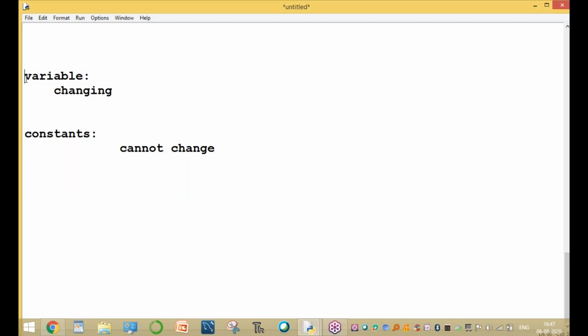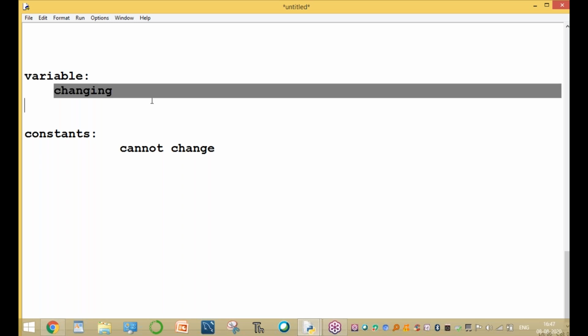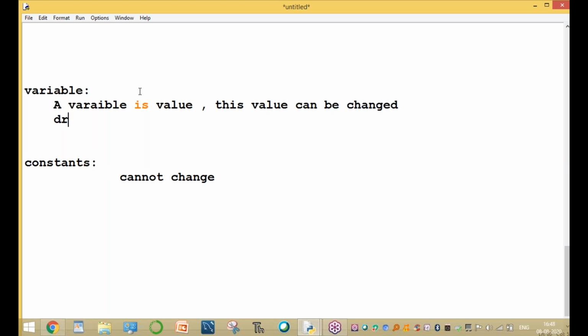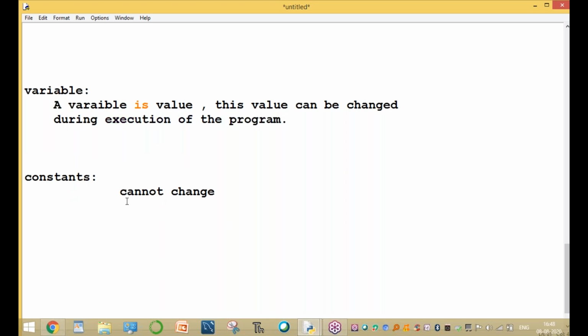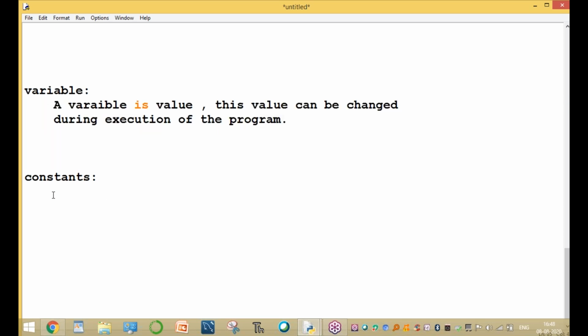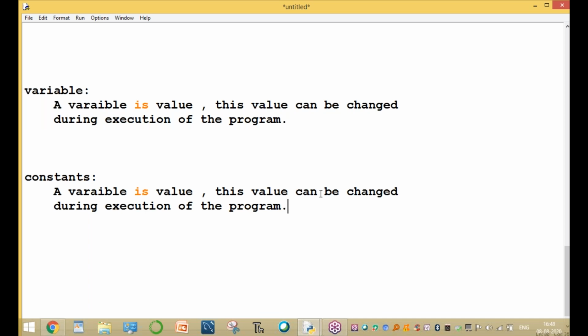The two important words: one is variable and one is constant. What is a variable? A variable is a value that can be changed during execution of the program. What is a constant? A constant is a value that cannot be changed during execution of the program.